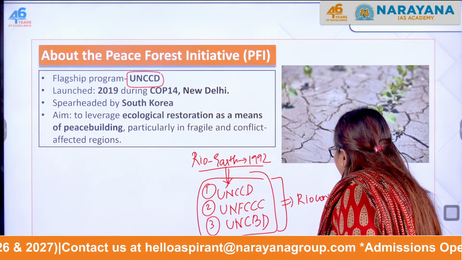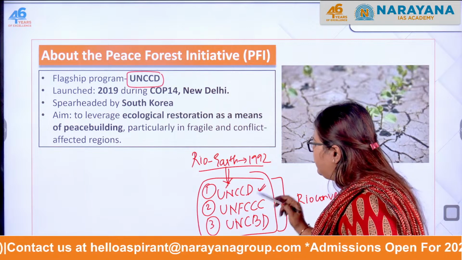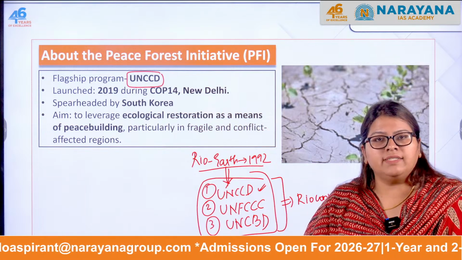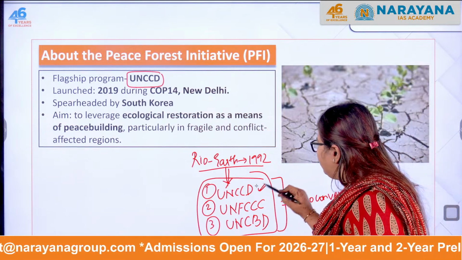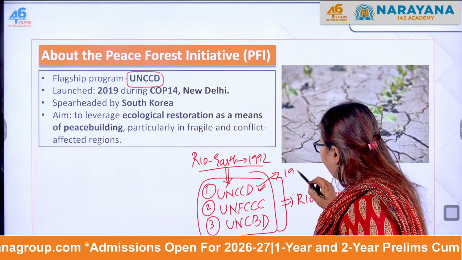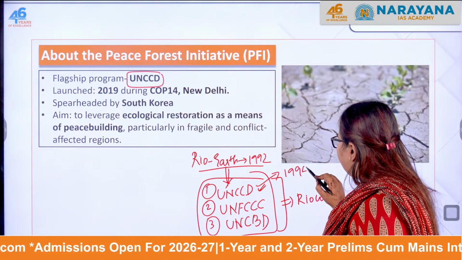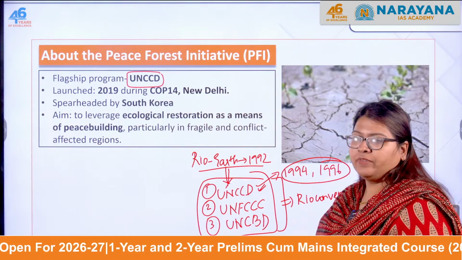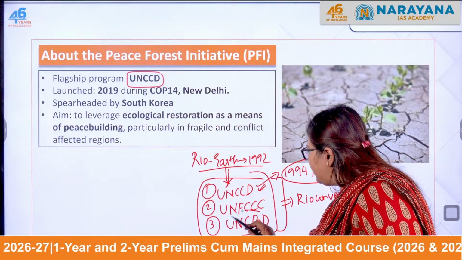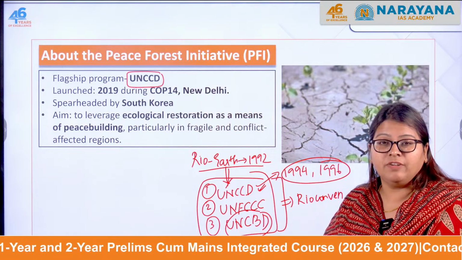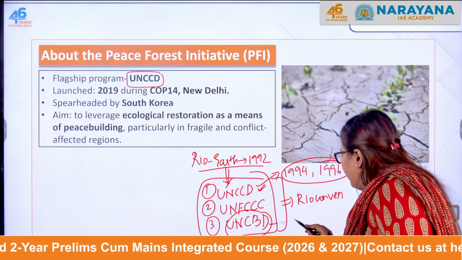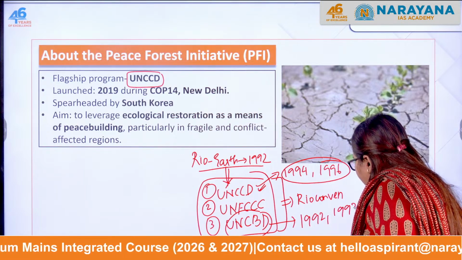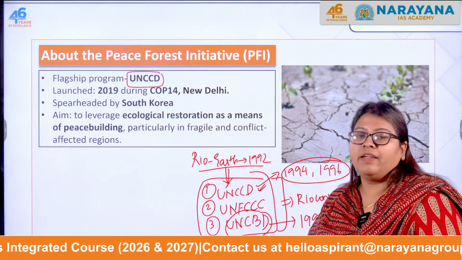As the name suggests, UNCCD aims at protecting against the degradation of land, or combating desertification. This was the last one which came; it was signed by India in the year 1994 and ratified in the year 1996. Then the United Nations CBD, that is the Convention on Biological Diversity: here India signed it in the year 1992 and ratified it in the year 1993.